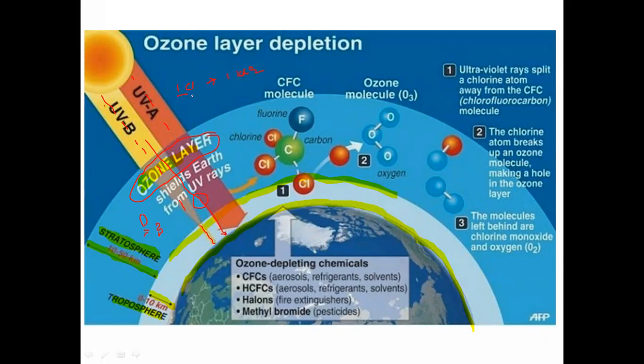So if there is leakage of refrigerant, and if that refrigerant is a CFC type of refrigerant, meaning chlorofluorocarbon type of refrigerant, then it affects ozone layer depletion, because one chlorine atom has the tendency to consume about 1 lakh ozone molecules. How that one chlorine atom is consuming about 1 lakh ozone molecules, we will see.